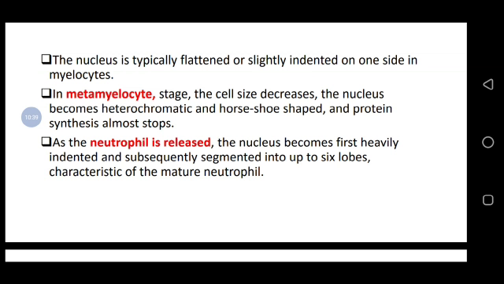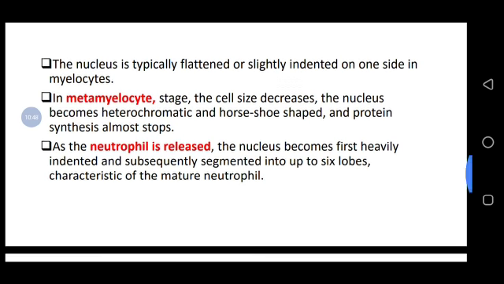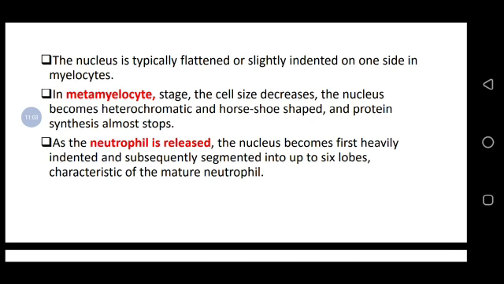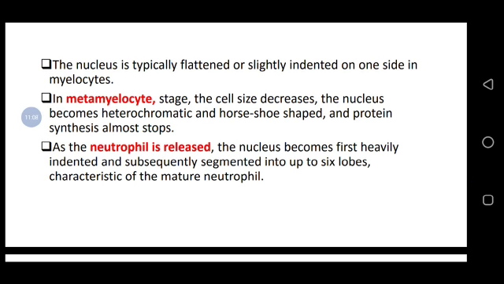So we also have the metamyelocyte stage. From the myelocyte, now we have the metamyelocyte stage. The cell size inapungua and the nucleus becomes heterochromatic. Heterochromatic kunakuwepo ni nucleus zipo nyingi lakini zinakuwepo in different color zake hazilingani. That's why heterochromatic. Ile ya kwanza ilikuwa na euchromatic nucleus ambazo zilikuwa kwenye color inayofanana. So inakuwa ni horseshoe shaped and the protein synthesis almost stops. So protein synthesis stops at this stage of metamyelocyte.